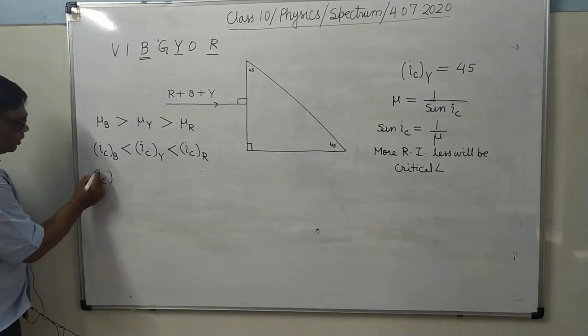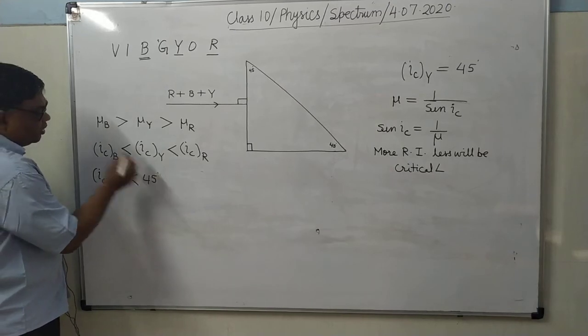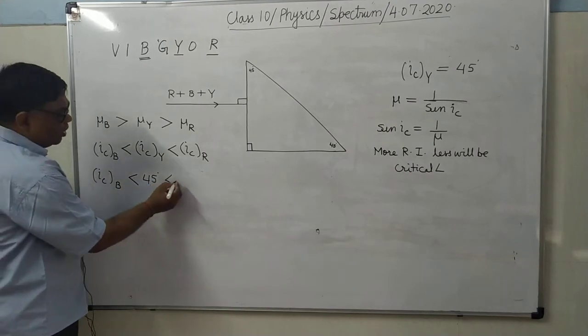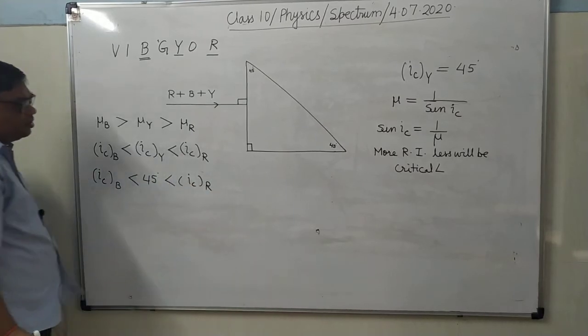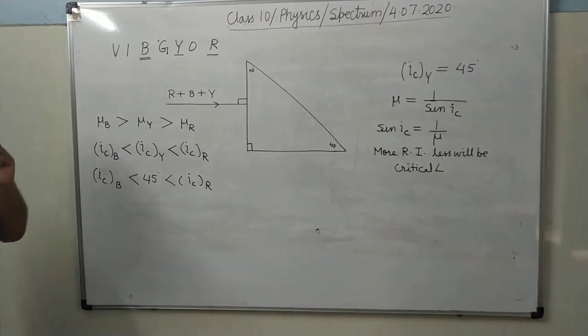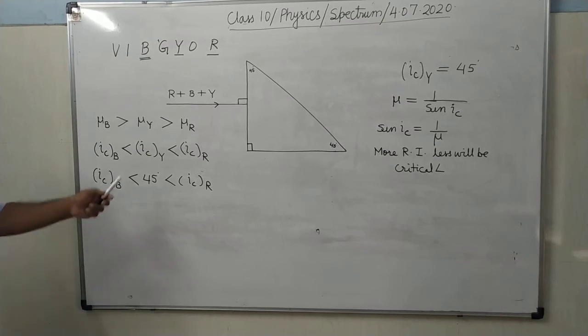Means IC for blue color will be less than 45 degree. Means here you can see for blue color critical angle is smaller than 45 degree, while for red color it is greater than 45 degree.